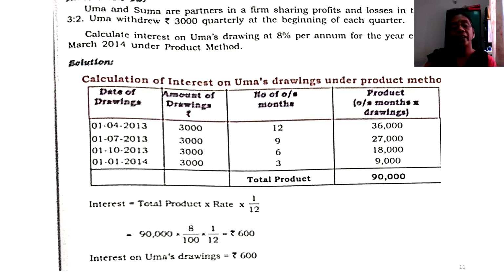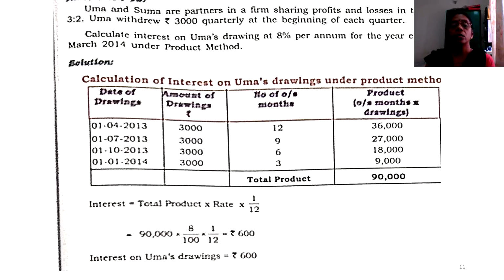Now pull out the beginning dates. When I say April, 1st April. And then when I say July, it will be 1st July. When I say October, it should be 1st October. And naturally, January indicates 1st of January. Those are the dates of beginning of each quarter. I think the first column is clear on your understanding. Next is amount of drawings. It is given 3,000. So therefore, plot 3,000 in every case.